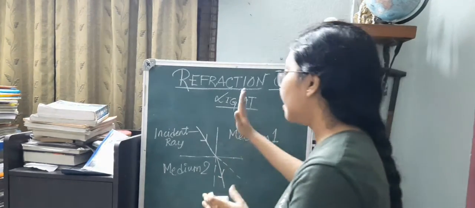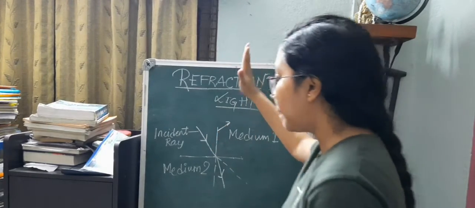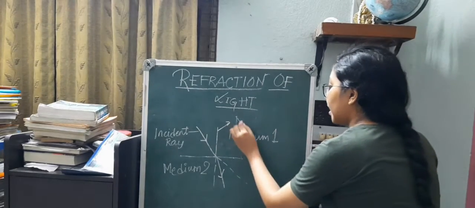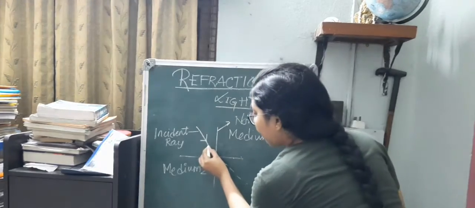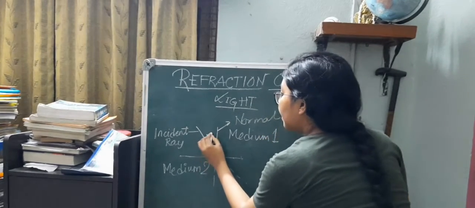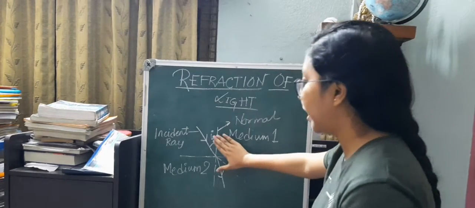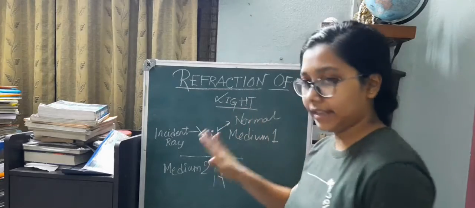So now, this is particularly the normal. Why is it the normal? Because it is perpendicular to the surface. So as a result, it is termed the normal, and the angle which the incident ray makes with the normal is termed the angle of incidence. So this particular angle, generally denoted as i, is the angle of incidence.